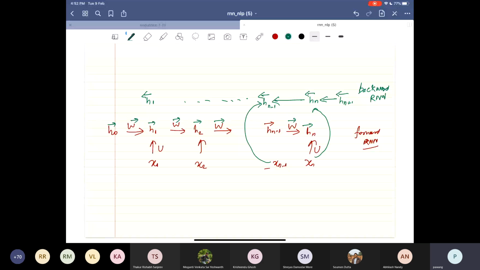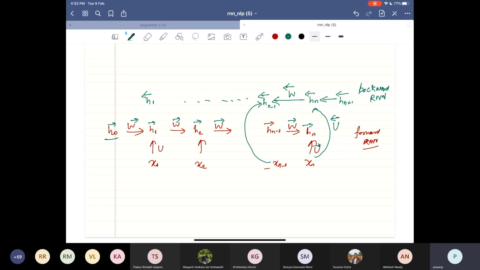And let's say even the matrices are different. You may share these, but let's say they are different. So you have W in the backward direction, and you have U, and this U also, in general, you can keep it different, but you can also keep it the same. So just like I wrote the equations for forward RNN, I can use the equations for backward RNN.